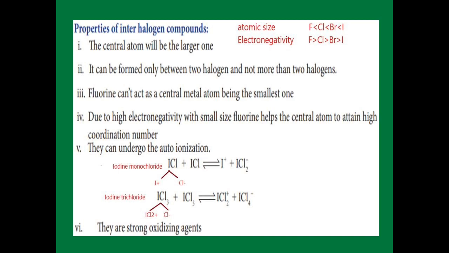First example, iodochloride. I split the iodochloride as I+ and Cl-. The Cl- is attracted by another iodochloride, so that it gives ICl2- and another I+. Then in iodine trichloride, the first one splits into ICl2+ and Cl-. The Cl- is attracted by another mole of iodine trichloride. It gives ICl4- along with ICl2+.